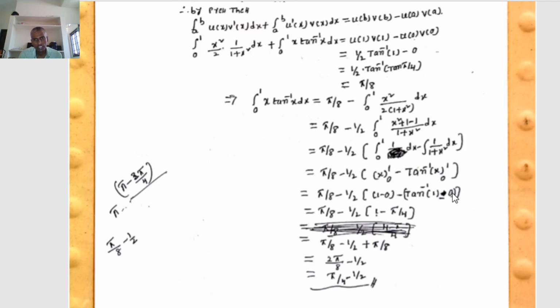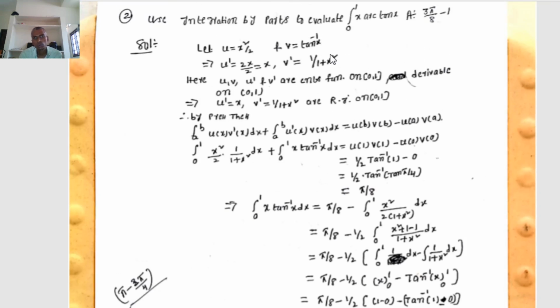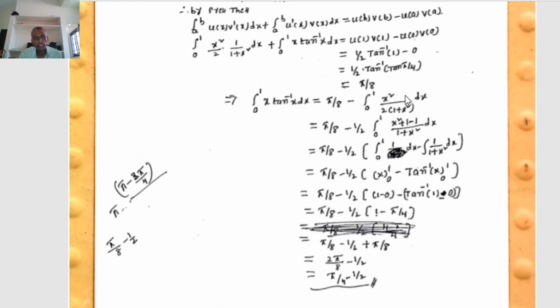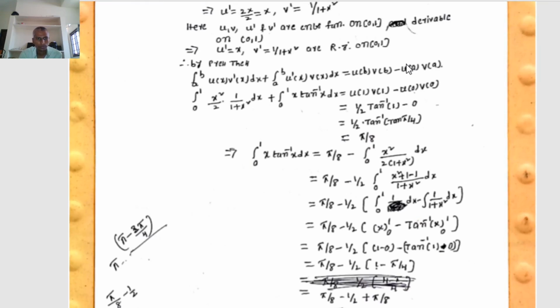That is π/8 minus 1/2 times (1 − π/4), which is π/8 minus 1/2 plus 1/2 times π/4, that is π/8. Simplifying, π/8 + π/8 gives π/4, minus 1/2 times 1. Therefore the integral from 0 to 1 of x tan⁻¹x dx equals π/4 minus 1/2.